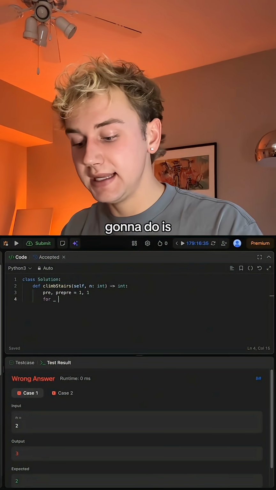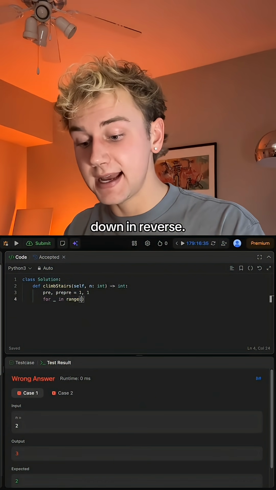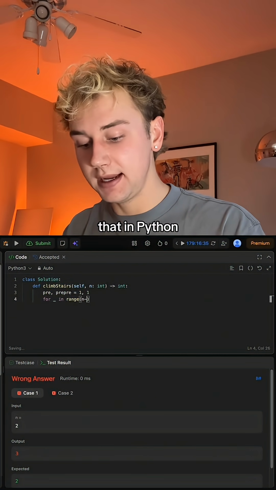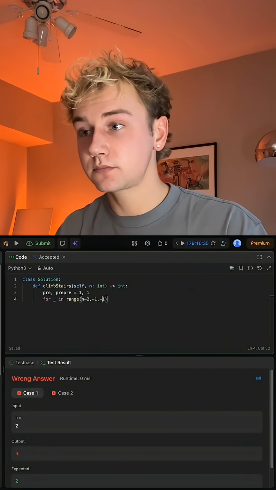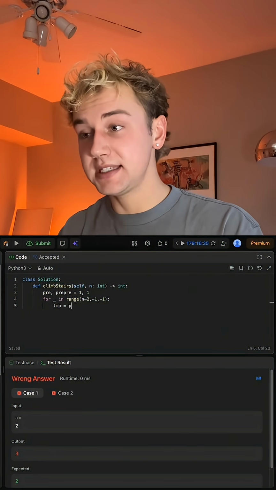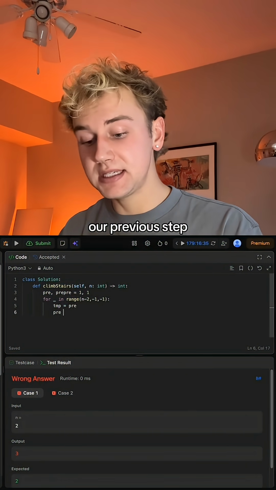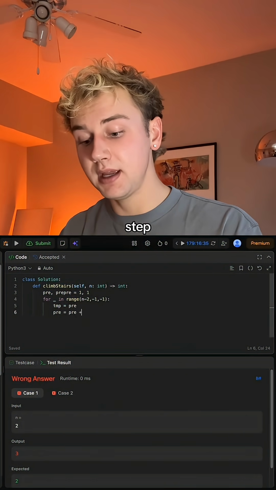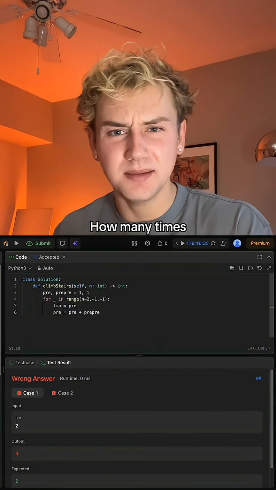Then all we're gonna do is iterate from the last 2 steps down in reverse. We can do that in Python like this. We're gonna save the variable that's in our previous step and then set our previous step to the sum of the previous step and the previous step. How many times can you say previous?